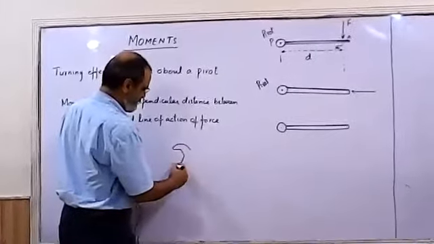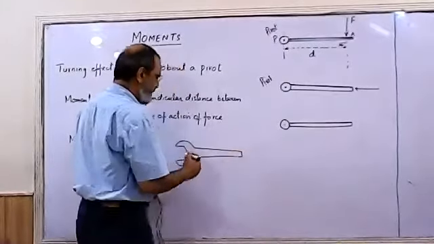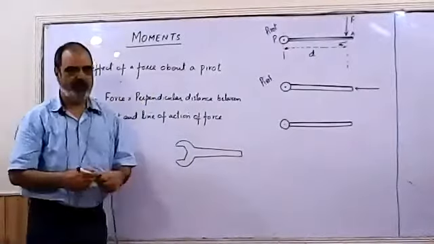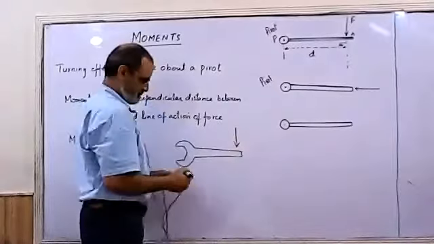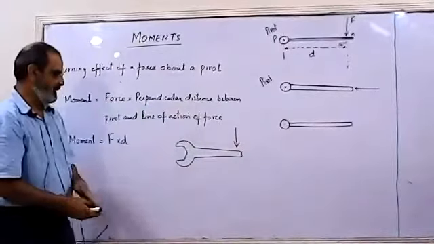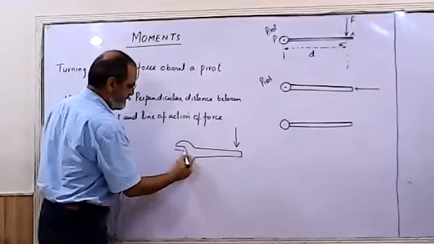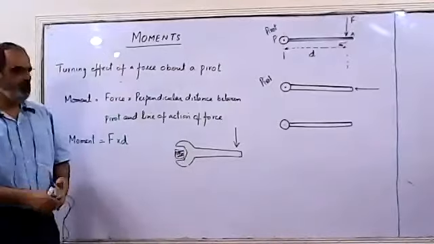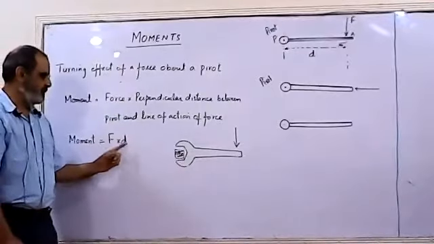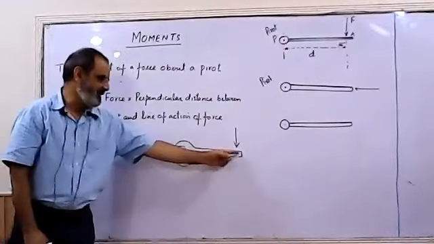If we have a spanner to open a bolt, if we apply the force, if we use a longer handle to open a nut or a bolt, it means we are using greater distance from the pivot. This nut is a pivot. We are getting greater distance.